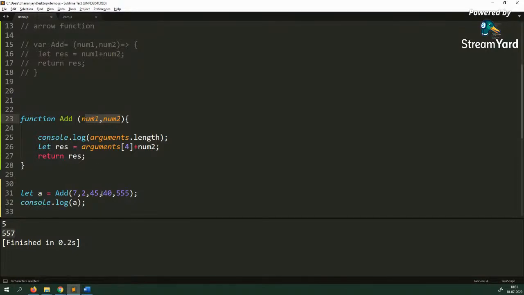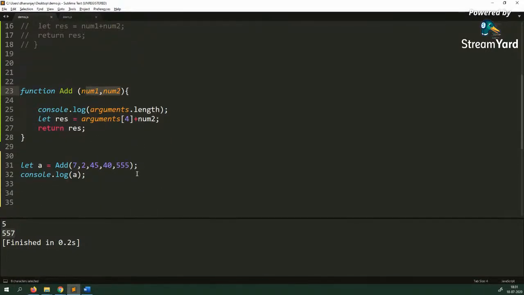Now the problem with arguments is it contains information about all the parameters, whether it's a named parameter, num1 and num2 are the named parameters which are assigned 7 and 2. It contains information about all of them.